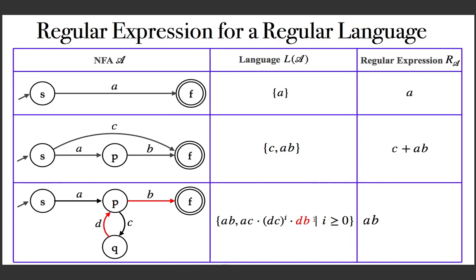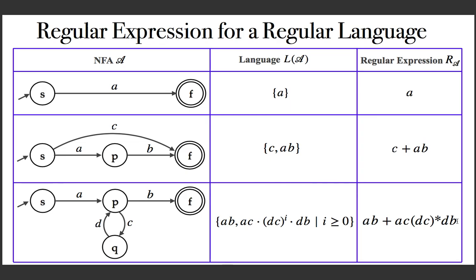And if you closely observe, you can see that this is exactly the set of strings. And now we need to find a regular expression for this. What is it? AC followed by DC 0 or more times followed by DB.